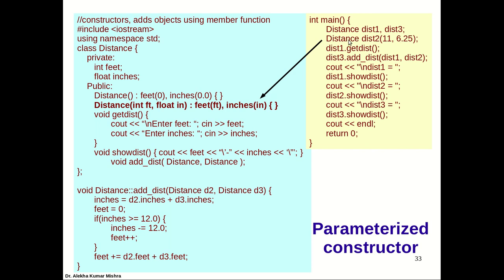But for dist2, when we write Distance dist2 and pass the values 11 and 6.25 within parentheses, it invokes the second, parameterized constructor. 11 is received as the ft variable and 6.25 is received as in. So fit is assigned 11 and inches is assigned 6.25.